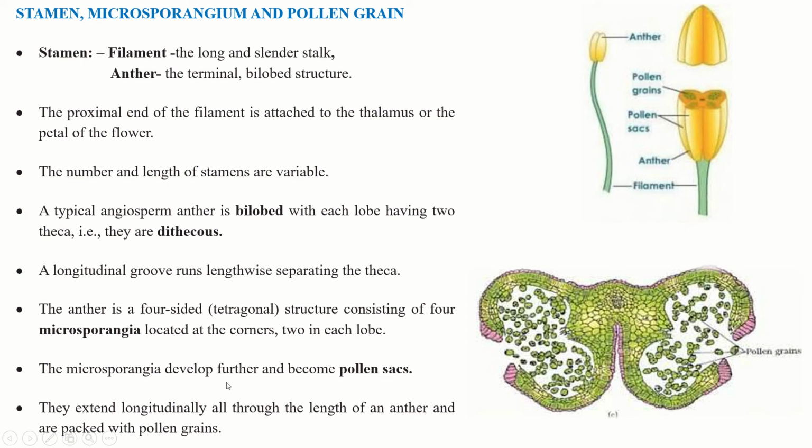The microsporangia develop further and become pollen sacs. This microsporangium develops further, from top to bottom, and forms the pollen sac. They extend longitudinally all through the length of an anther and are packed with pollen grains. You can see throughout the length of the anther, this is extended, and they are embedded with pollen grains. This is the pollen sac consisting of the pollen grains.